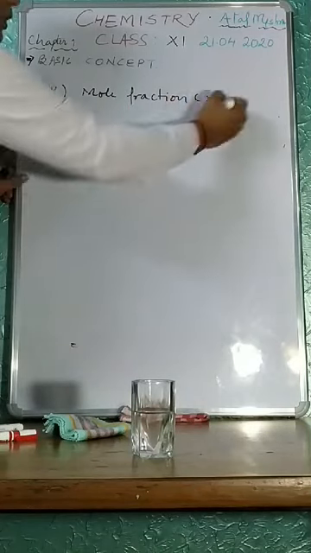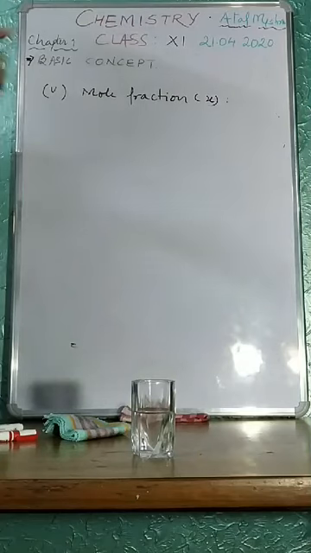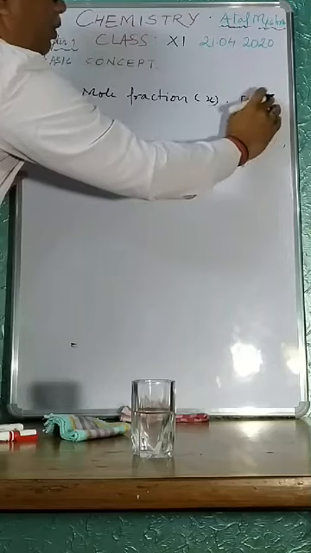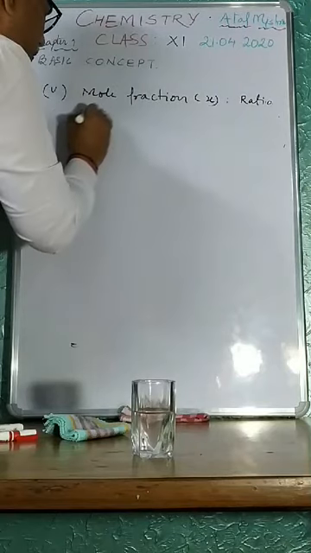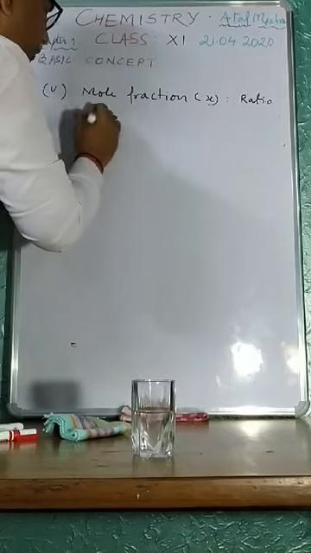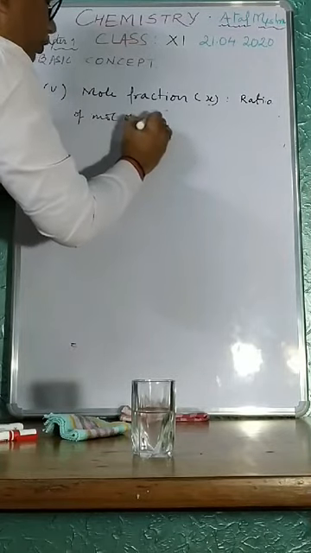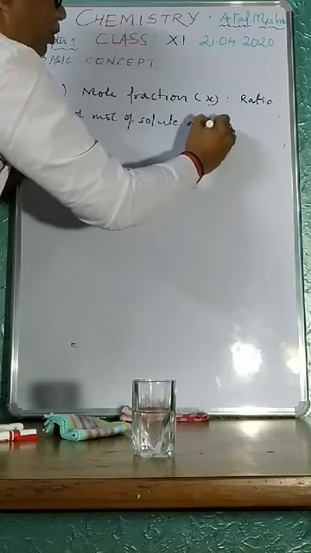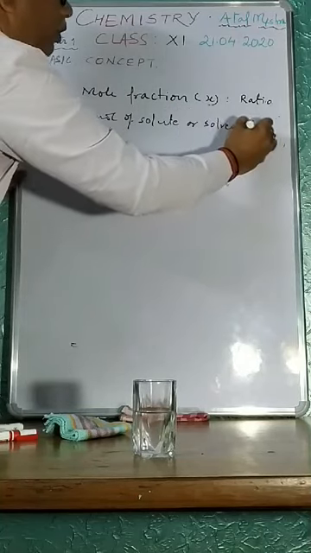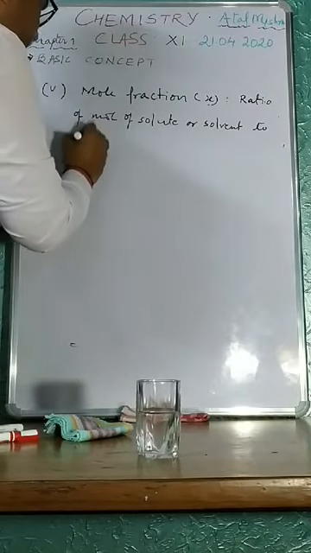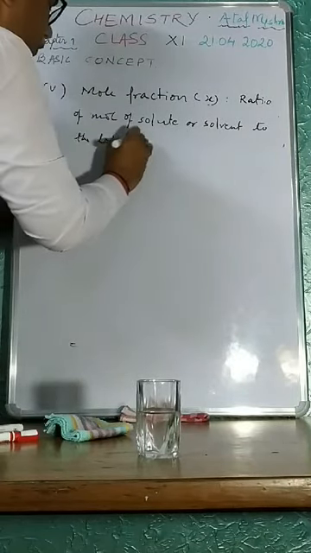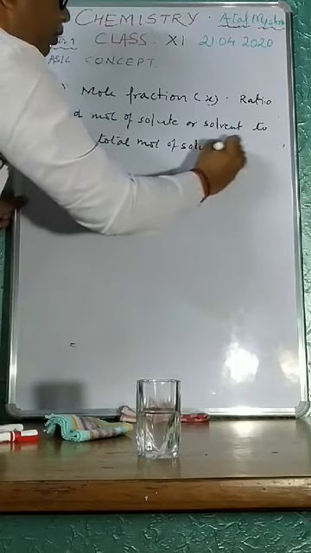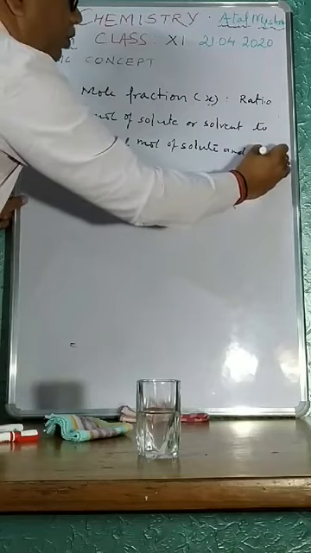Mole fraction is the ratio of number of moles of solute or solvent to the total moles of solute and solvent.